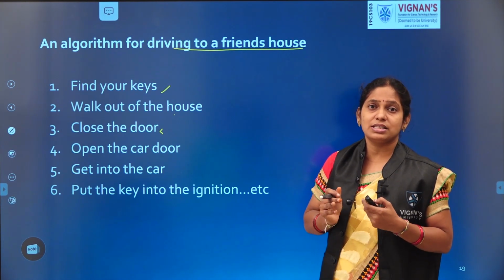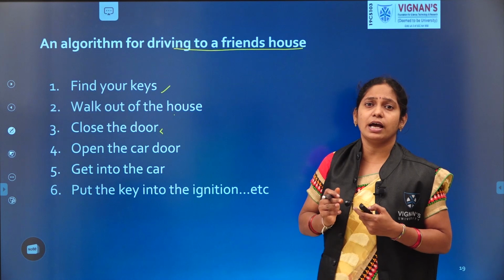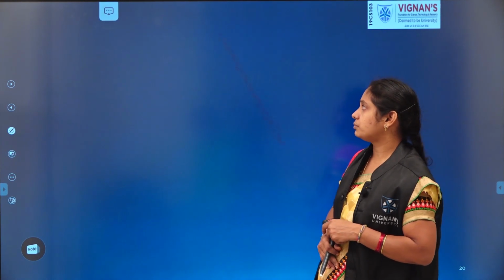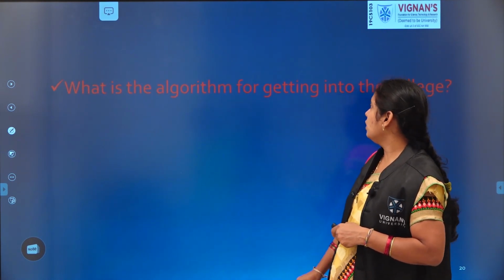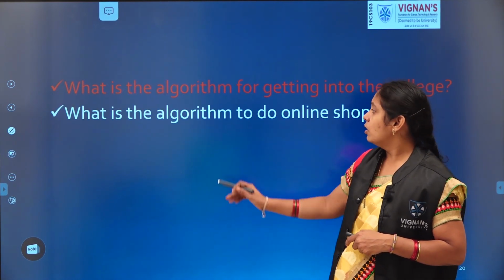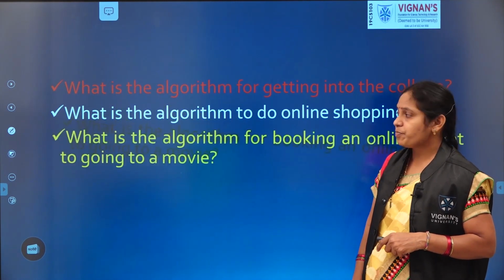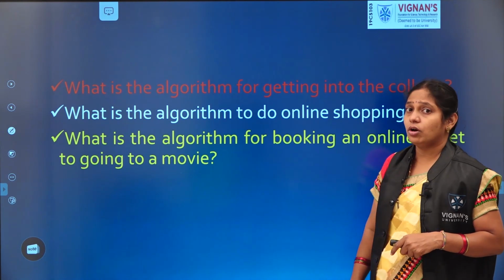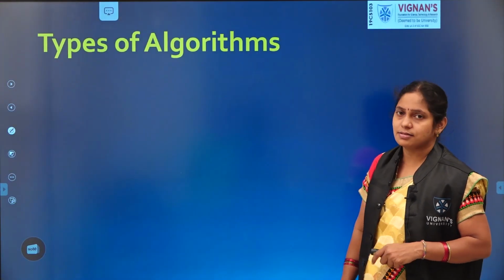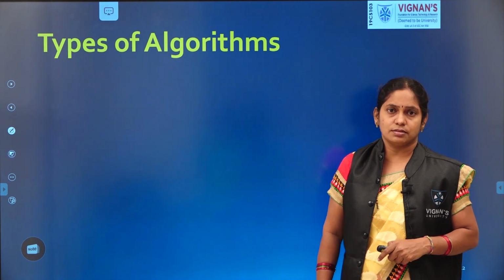The algorithm is nothing but step-by-step instructions which we are providing to complete a task. Clear? Now, what is the algorithm for getting into the college? What is the algorithm to do the online shopping? What is the algorithm for booking an online ticket to go to a movie? Practice.